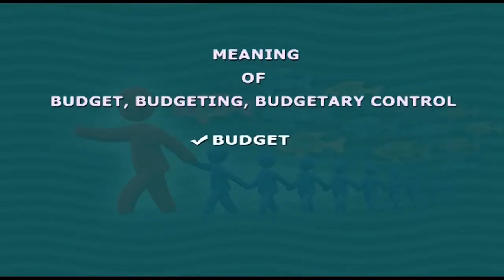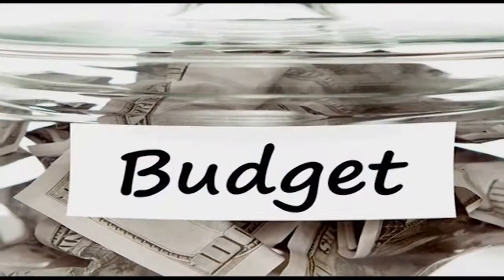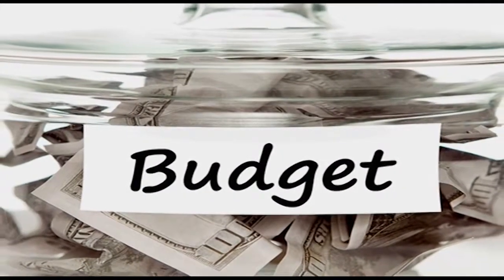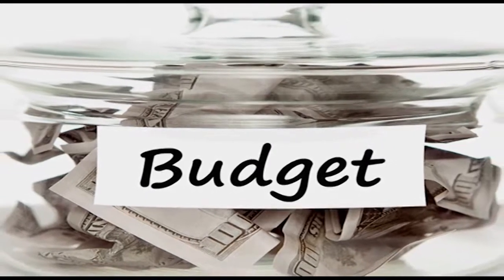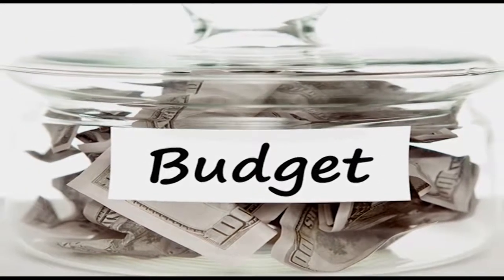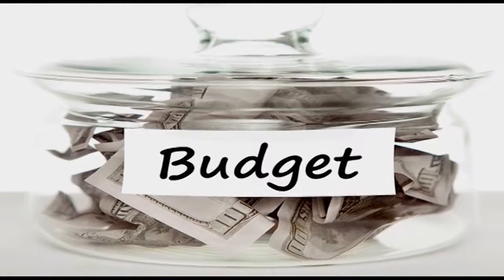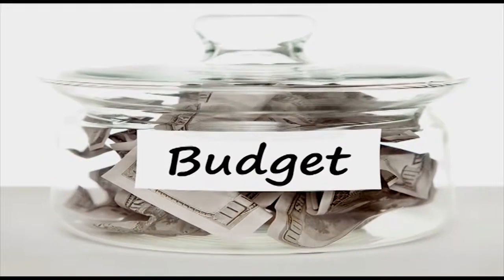Let us see what a budget is. Budget is planning in financial terms. It is a plan in monetary terms covering a specific future period of time. Budget is an estimation well in advance in monetary terms. While preparing a budget, one has to plan in monetary terms considering all the aspects and all functions of business. It prescribes guidelines to achieve the objectives of the firm.